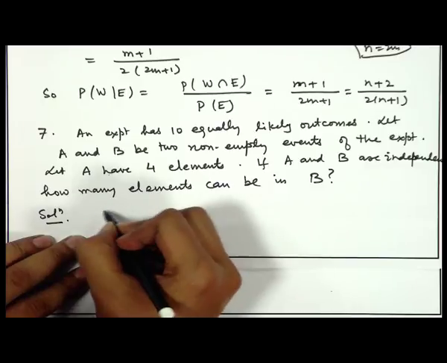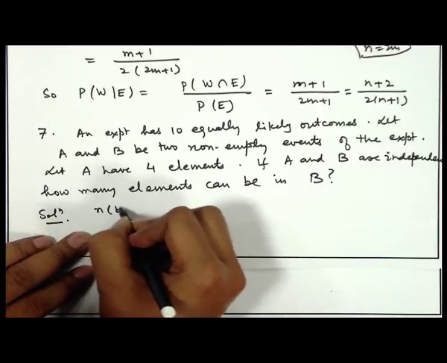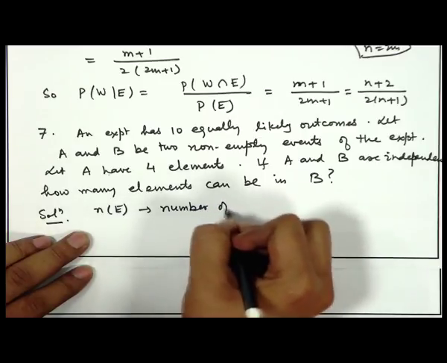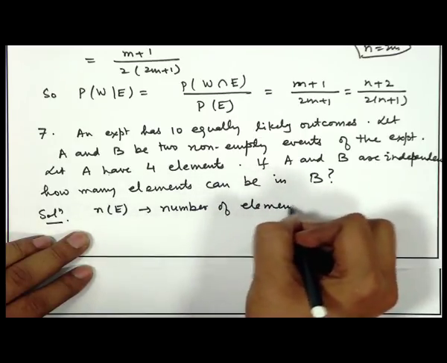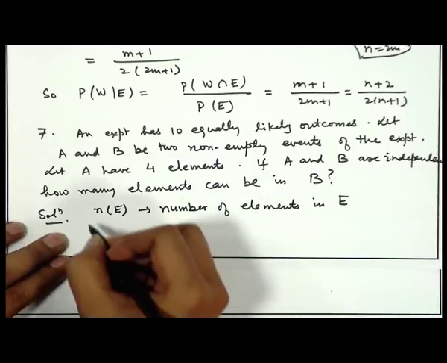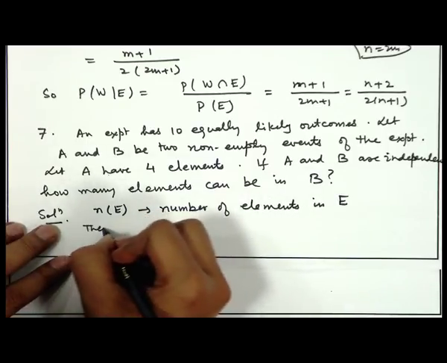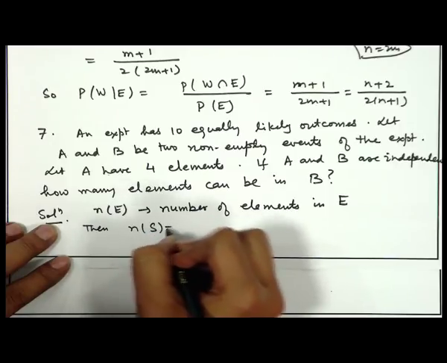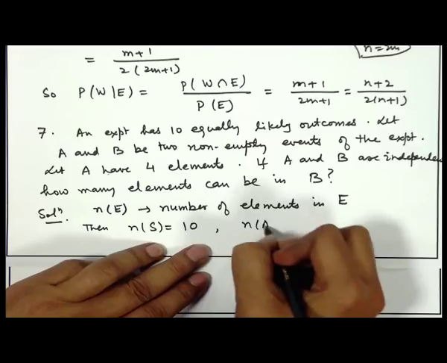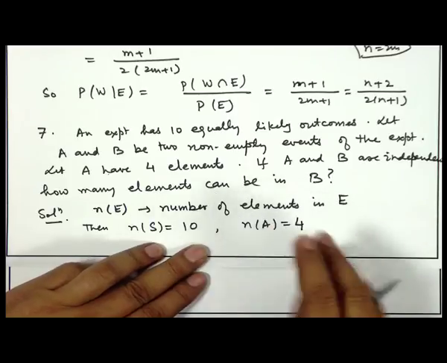So, if I use the notation n(E) to be the number of elements in E, then we have n(S), the number of elements in the sample space, as 10 and n(A) is given to be 4.